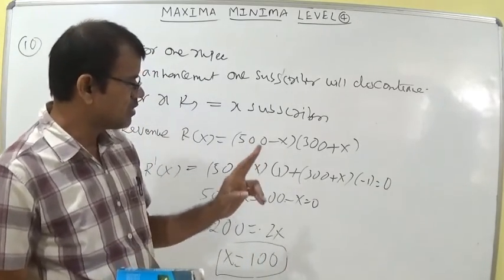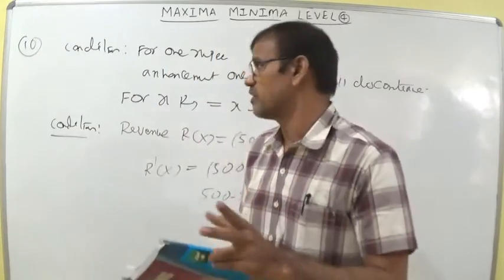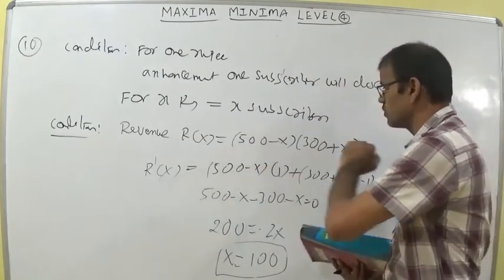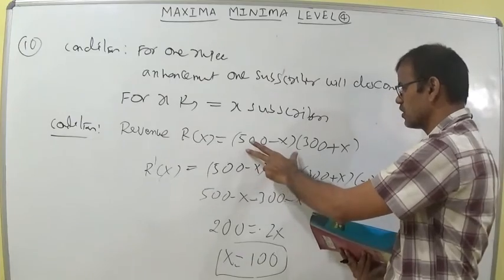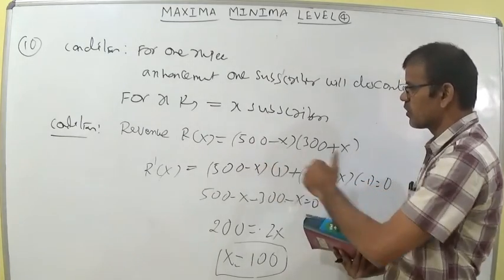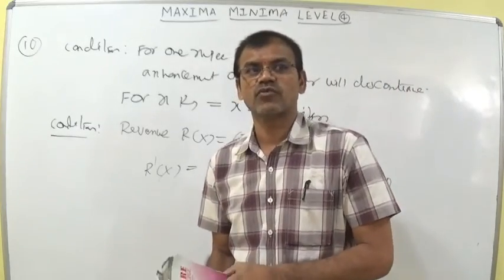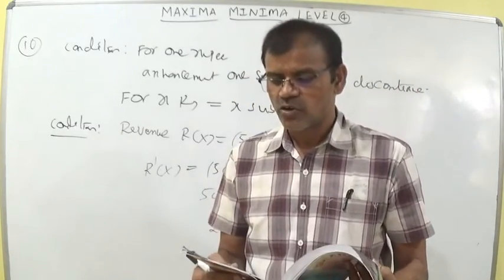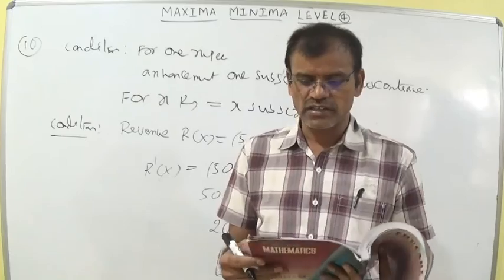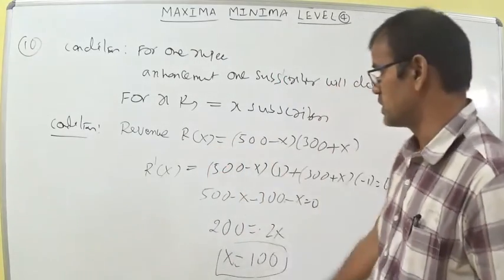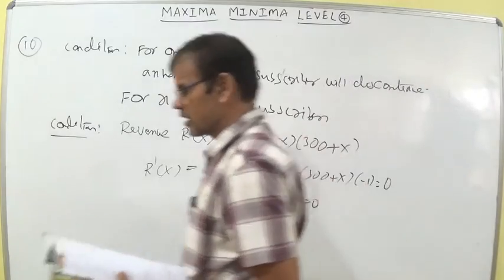Don't rely on logical thinking. Some students think in this way: 500 into 300 is equal to how much? 15,000, sir. So 15,000, increasing 1 rupee is 300, reducing 500, it becomes 14,900, like that. Some students will think like that. So there is no question of logical thinking here. Compulsorily we should use the minimum and maximum concept.